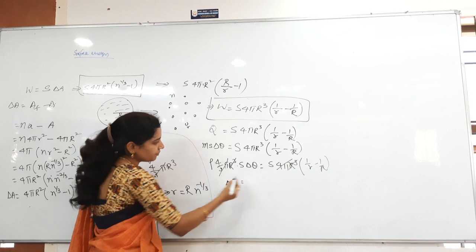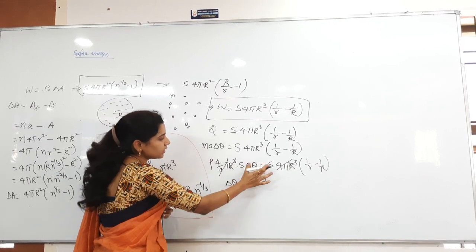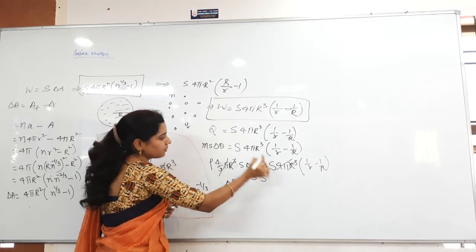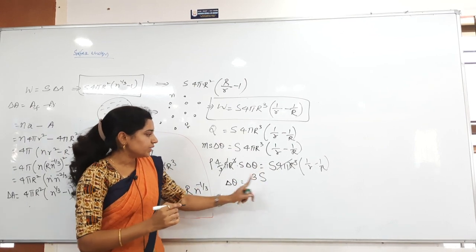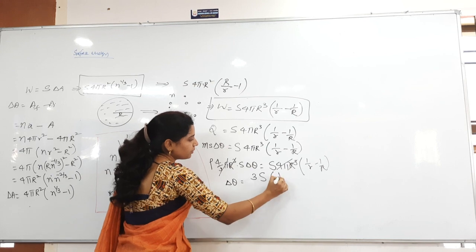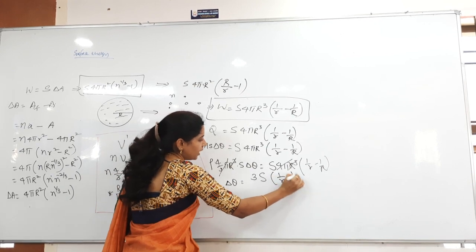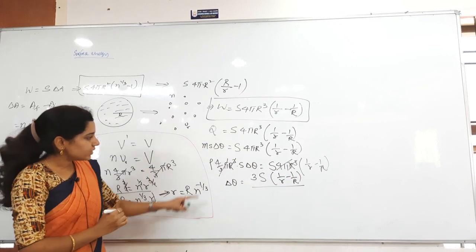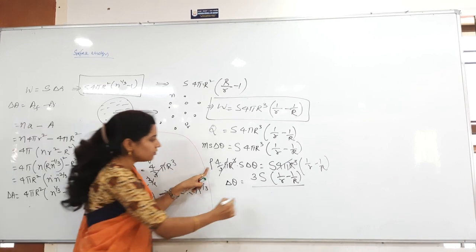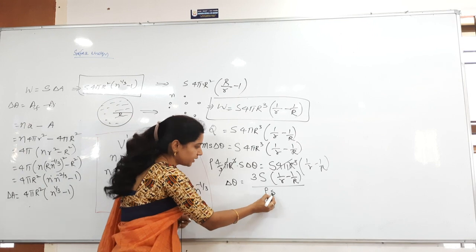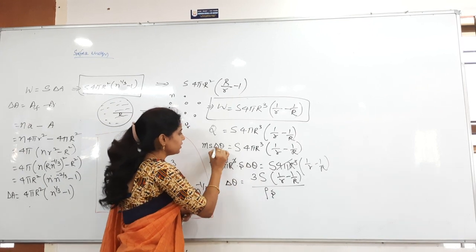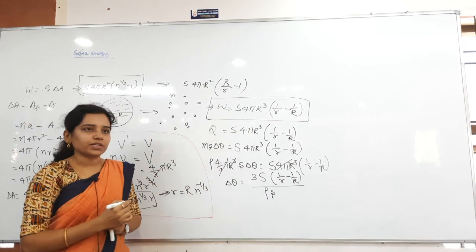3 capital S. Capital S will not get cancelled, by the way, remember that, just make that difference. So 3 into S into, what is remaining here, 1 by small r minus 1 by capital R, divided by, what is there here, rho into specific heat small s. Okay, just make a difference: specific heat, that one is small s.